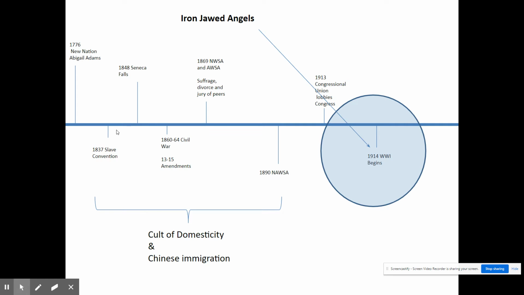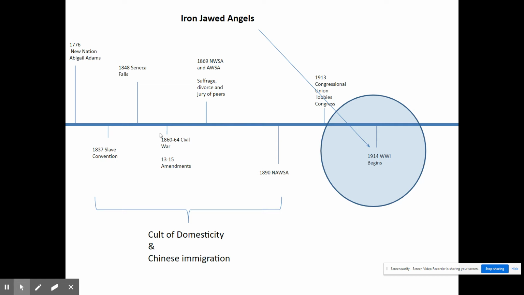Here we have the Slave Convention, Seneca Falls. Notice how we have the NWSA and the AWSA. Both of these groups would merge to create the NAWSA, National Women's Suffrage Association, American Women's Suffrage Association, and the National American Women's Suffrage Association, which combines both.